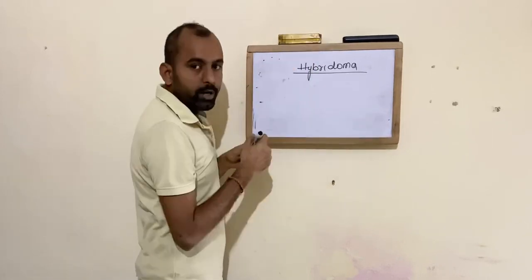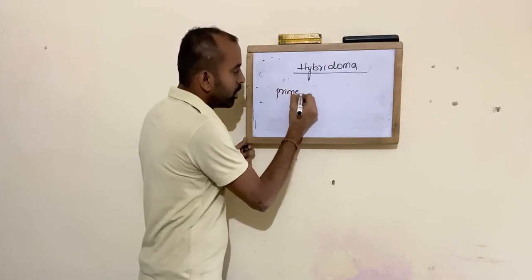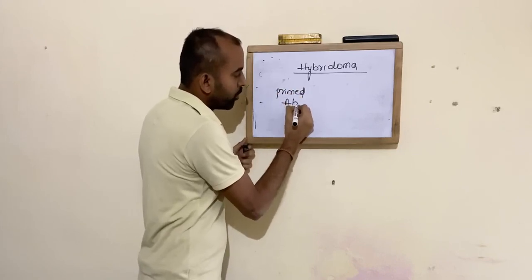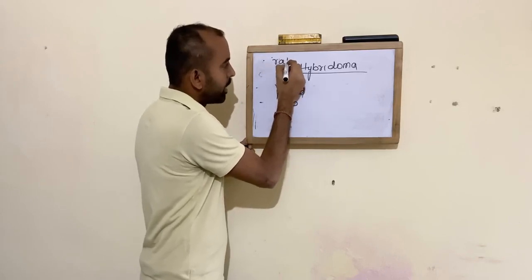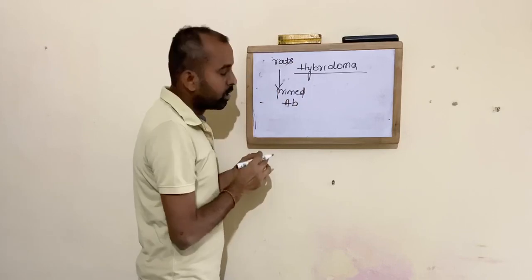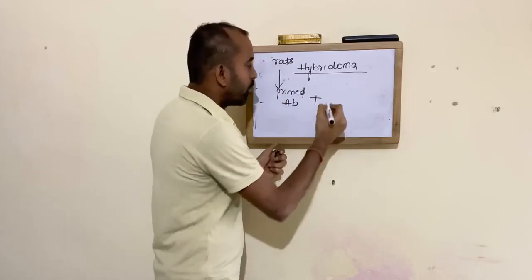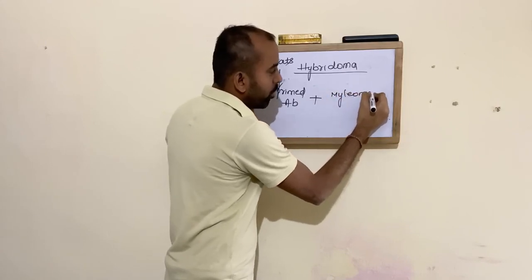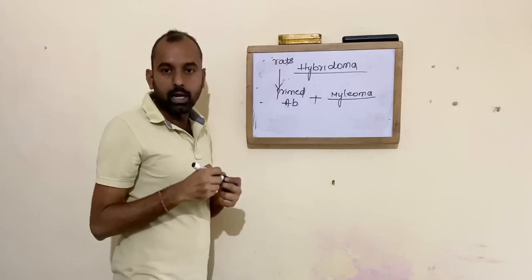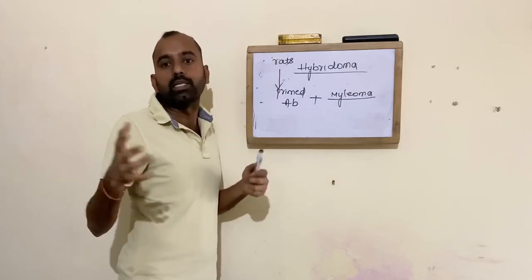Now the antibodies, these are called primed antibodies. Primed antibodies from the animal, so you say it as rats or rabbits. Now these primed antibodies are fused with your myeloma cells. So what is myeloma? Myeloma is cancerous cells which can multiply very fast.